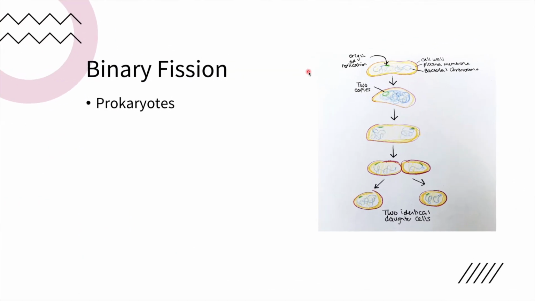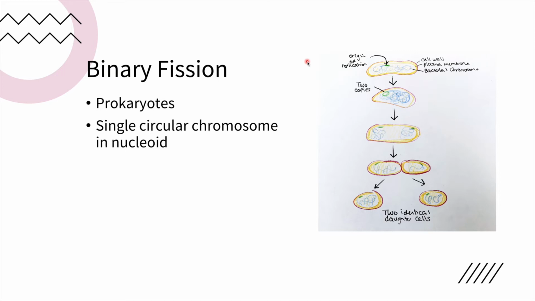Prokaryotes use binary fission to reproduce. Prokaryotes' genetic material is held in a single circular chromosome with double-stranded DNA and some protein. DNA is held in the nucleoid region.